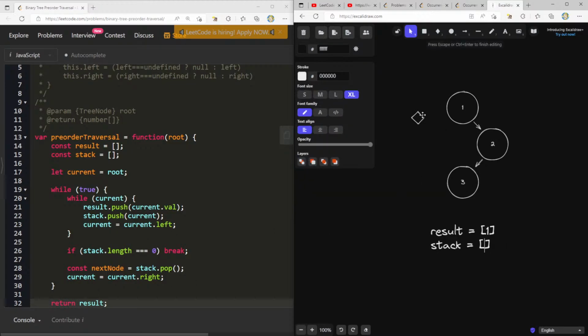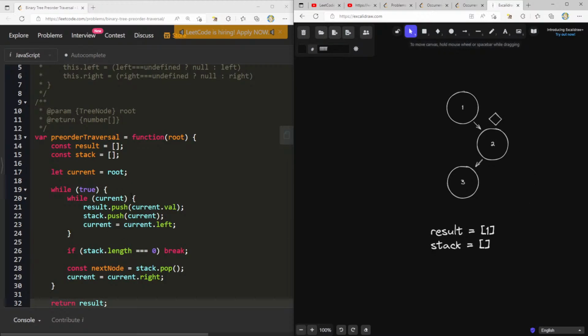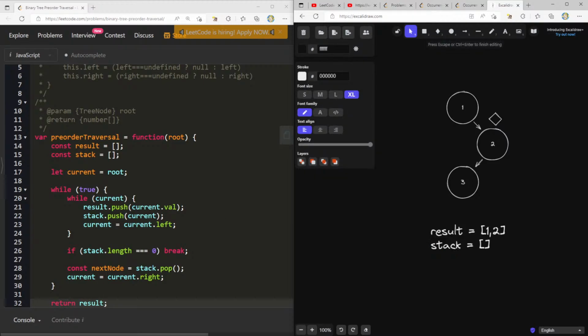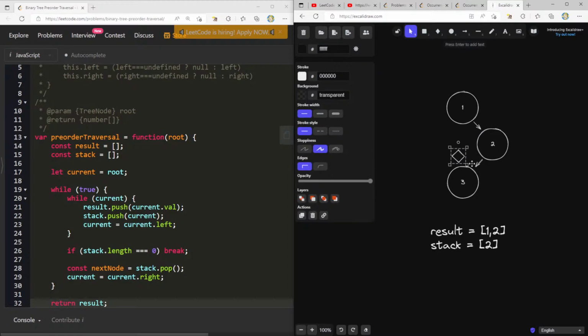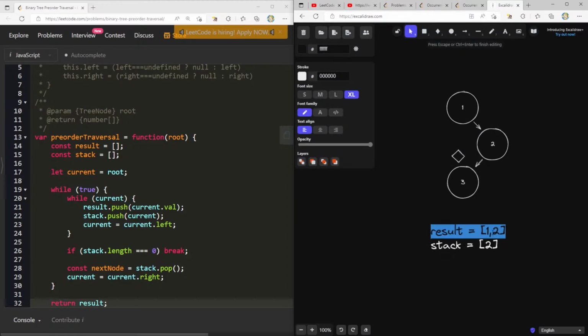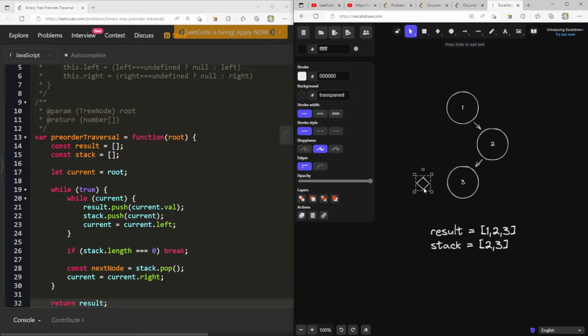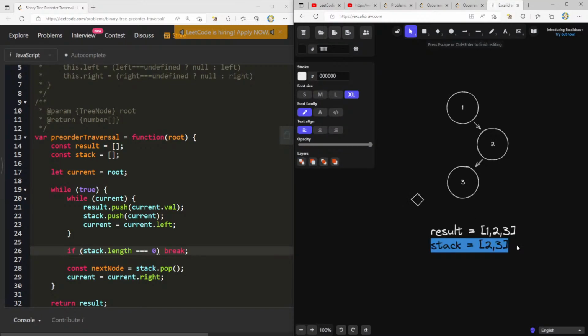So we pop 1. That becomes next node. Current equals one's right, which is 2. Okay, so current is true. So we push 2, and stack.push 2. Current equals current.left. We add the 3 here. Now we push 3. We go to the left here. Right, we get to now here. If stack.length, right, it's not current anymore because it's null. Stack.length is 2, so this isn't true. Now we pop 3.